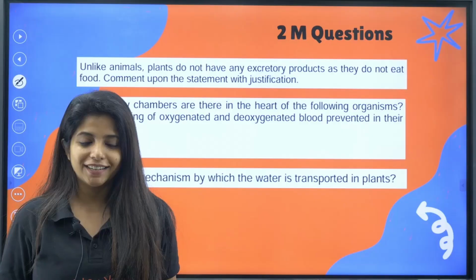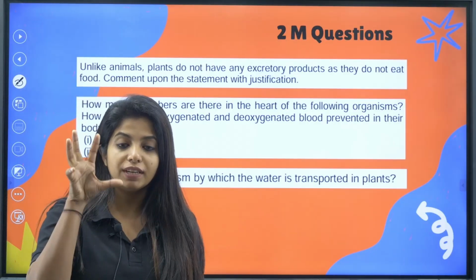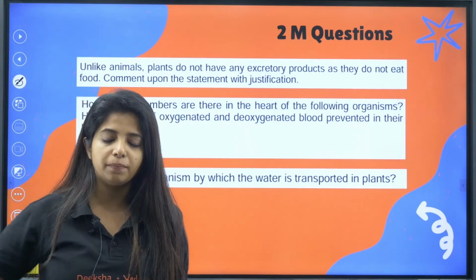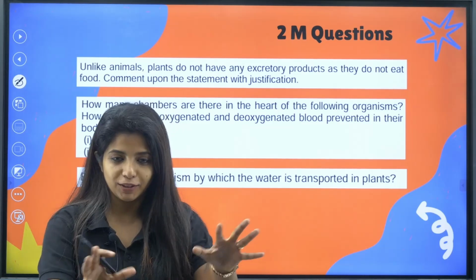Cool. Got it? And in the case of fishes, my dear children, their heart only receives deoxygenated blood. It is the gills that receive oxygenated blood, and it's the other body parts that receive the oxygenated blood. None of the other parts gets the oxygenated blood. You need to know that.